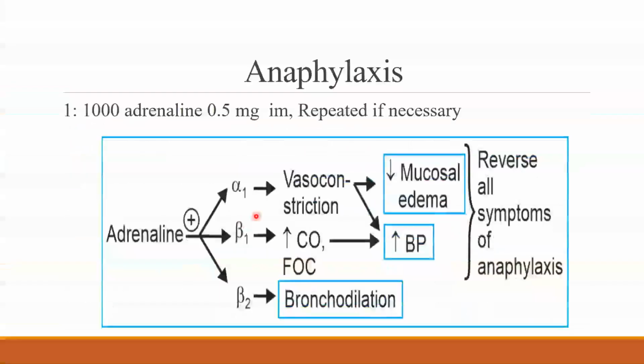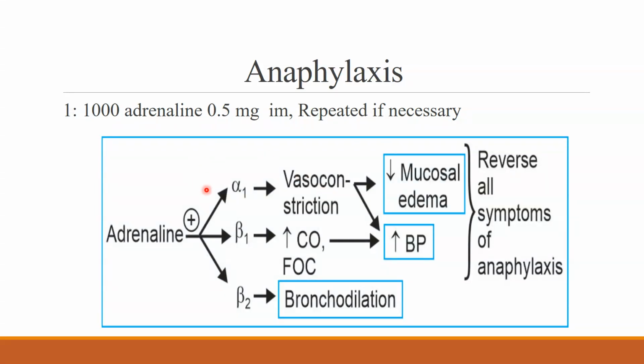In the case of anaphylactic shock, there will be prominent vasodilatation, cardiac depression, and bronchoconstriction, which are mainly mediated through IgE mediated histamine release. Adrenaline is a physiological antagonist of histamine.